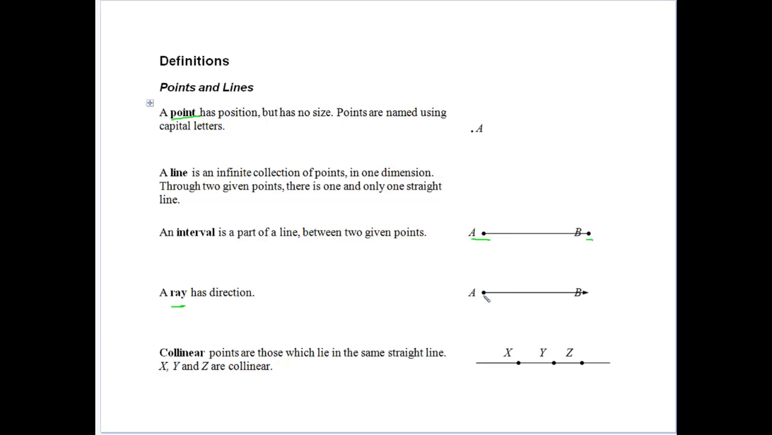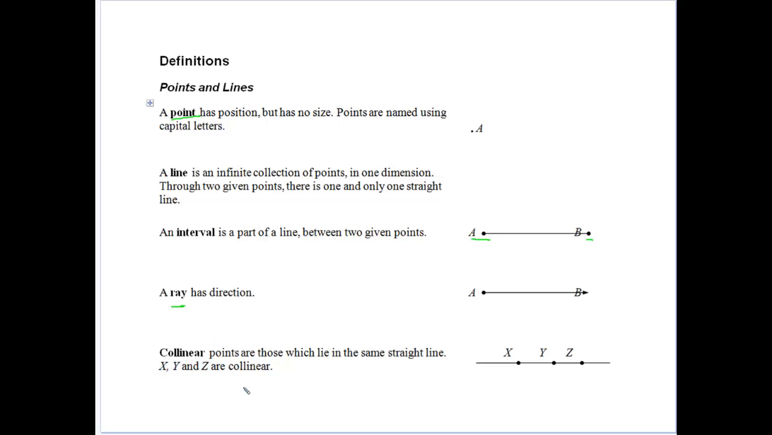And also a ray. A ray is basically starting from one point and moving off in a direction and goes on forever. A line goes in both directions forever. A ray only goes in one direction forever. So there's a difference between a line, an interval, and a ray. But really, all three of them get called lines. So just be wary.